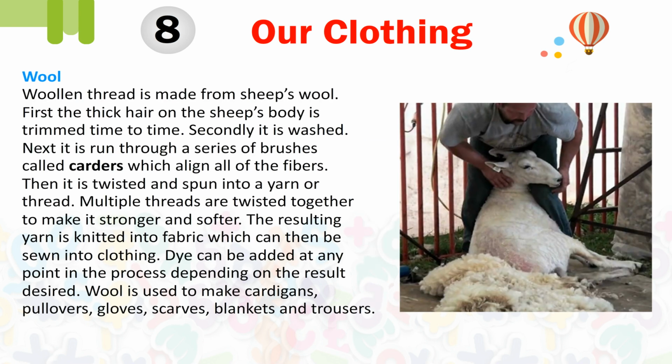Wool. Woolen thread is made from sheep's wool. First, the thick hair on the sheep's body is trimmed from time to time. Secondly, it is washed. Next, it is run through a series of brushes called carders, which align all the fibers. Then it is twisted and spun into a yarn or thread. Multiple threads are twisted together to make it stronger and softer. The resulting yarn is knitted into fabric which can then be sewn into clothing. Dye can be added at any point in the process depending on the result desired. Wool is used to make cardigans, pullovers, gloves, scarves, blankets, and trousers.